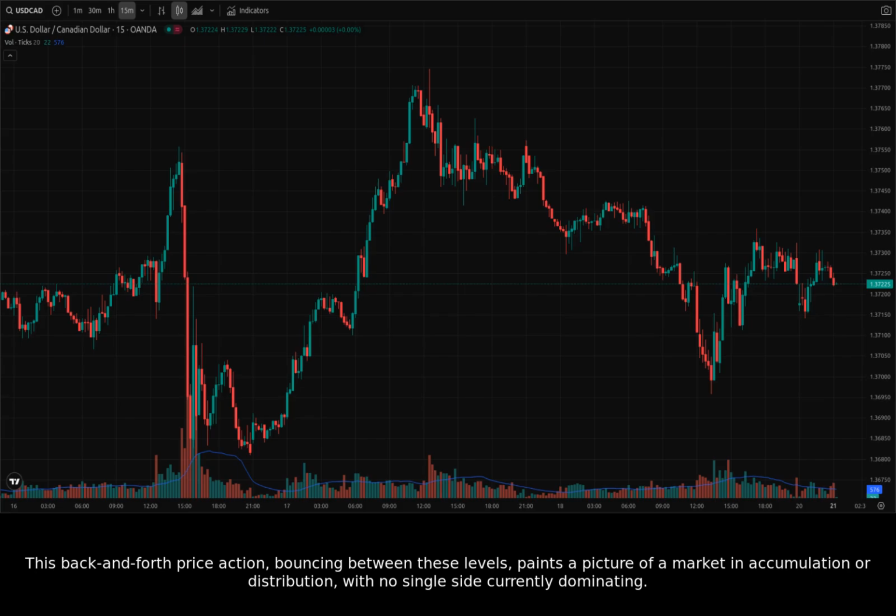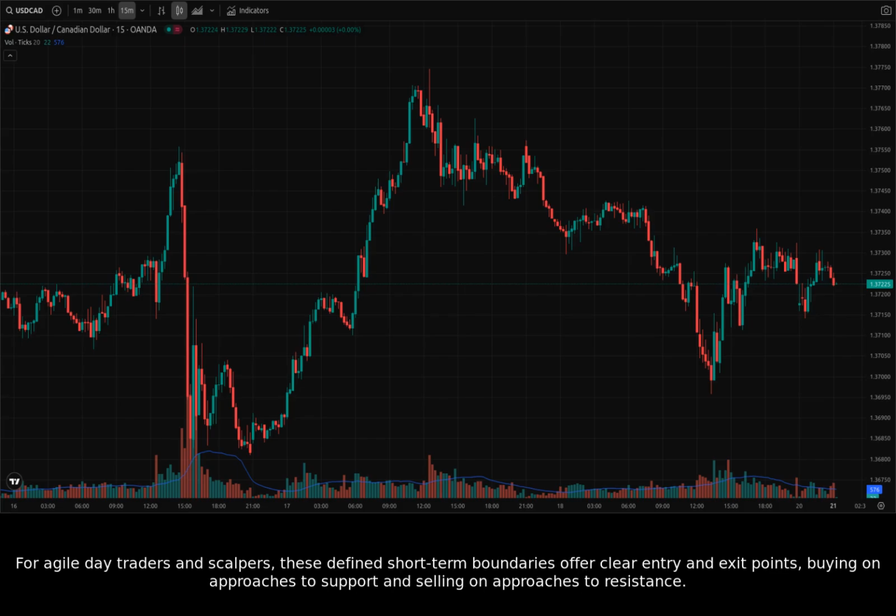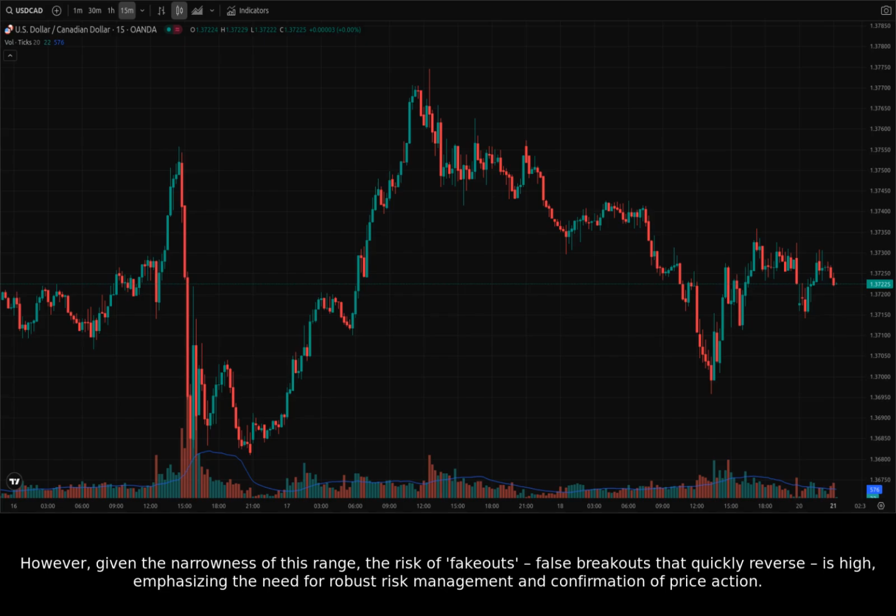single side currently dominating. For agile day traders and scalpers, these defined short-term boundaries offer clear entry and exit points, buying on approaches to support and selling on approaches to resistance. However, given the narrowness of this range, the risk of fake-outs, false breakouts that quickly reverse, is high, emphasizing the need for robust risk management and confirmation of price action.